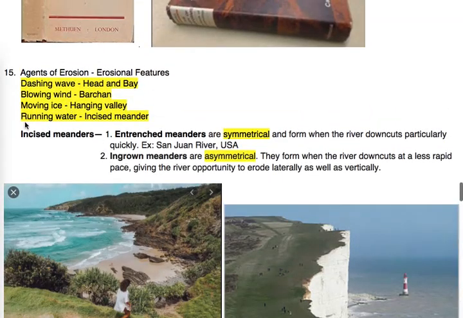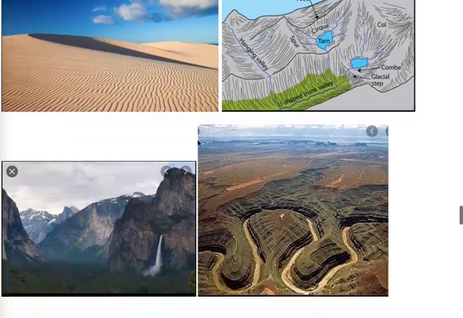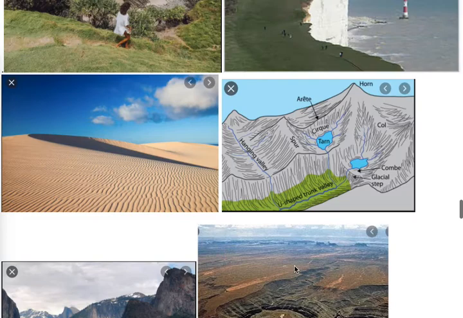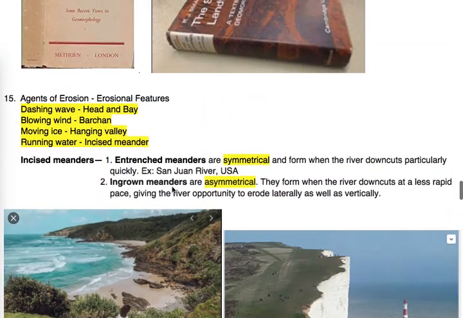And the last, running water, and its erosional feature is the incised meander. These are incised meanders. Incised means downward eroded, or downward cutting by the action of water. And there are two types of incised meanders. First is entrenched meanders, which are symmetrical, and ingrown meanders, which are asymmetrical.